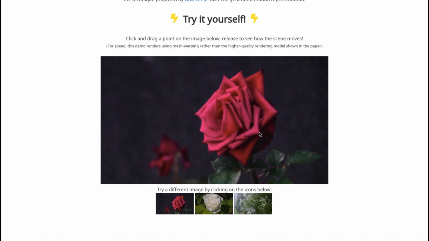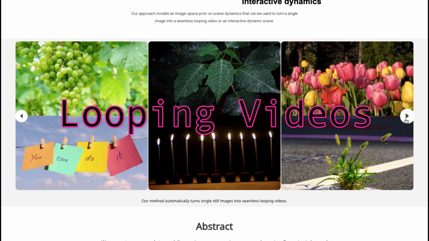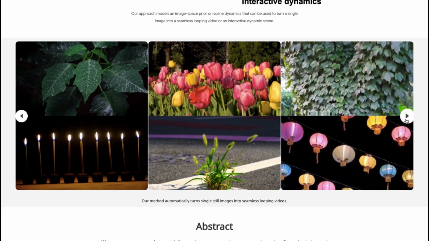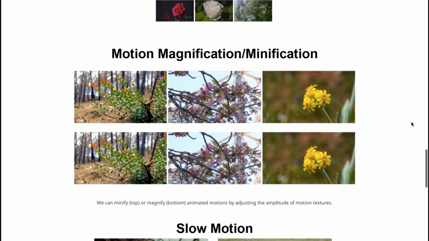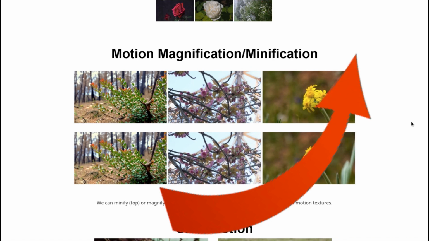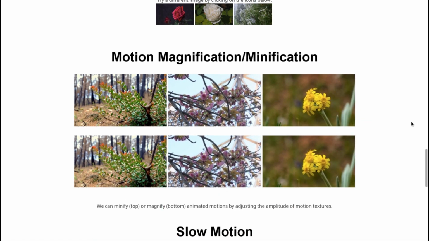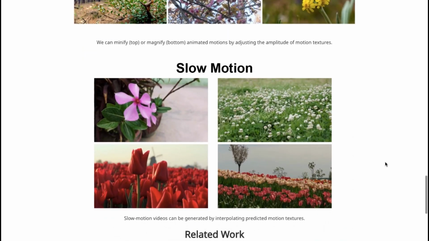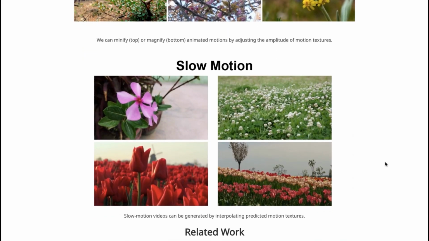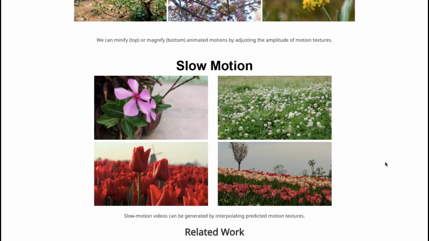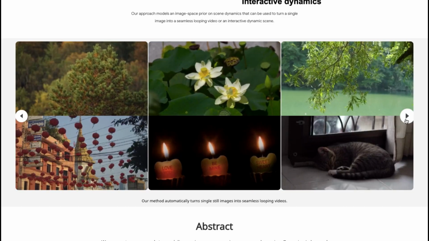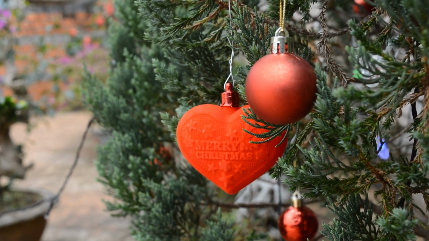Imagine all the downstream tasks you can use for this. Edit images and create looping videos. Realistically interact with objects in real pictures. Motion magnification or minification, meaning the motion can be magnified to more intense movements or minimized to a lesser frequency. Another feature is slow motion, which makes everybody's videos much cooler. Maybe this holiday you can create a looping video with the Christmas tree in the background making slight motions.